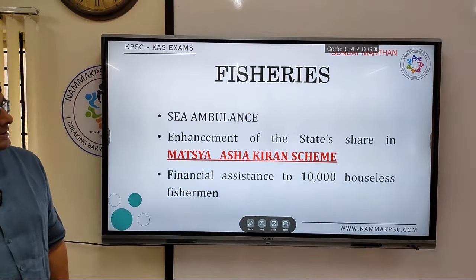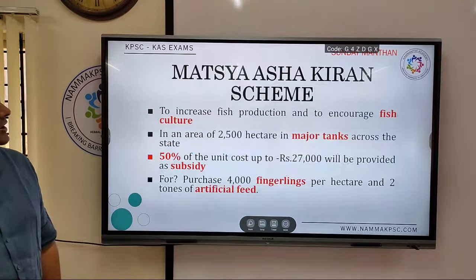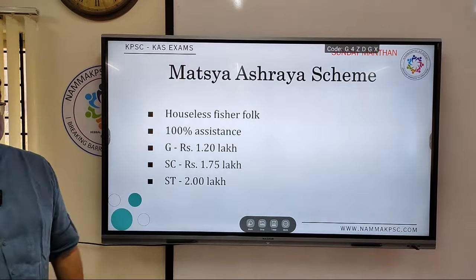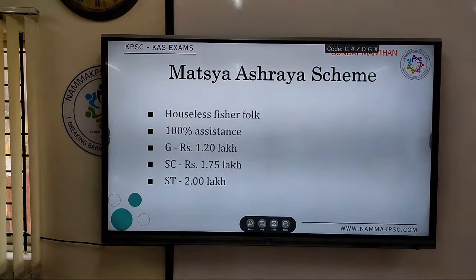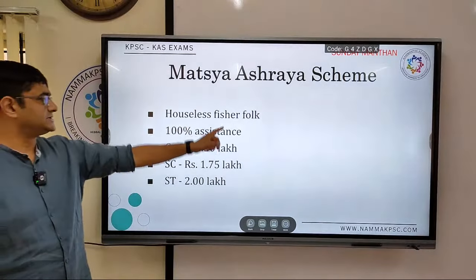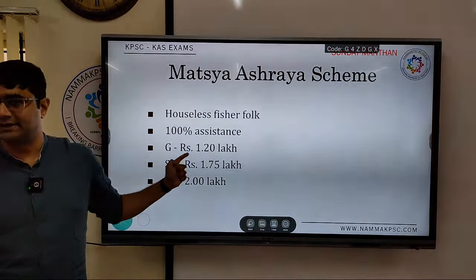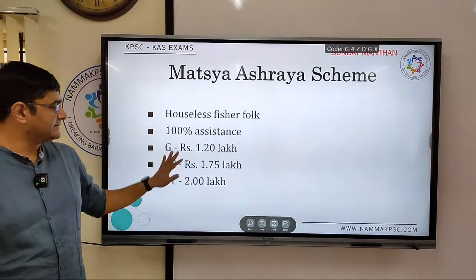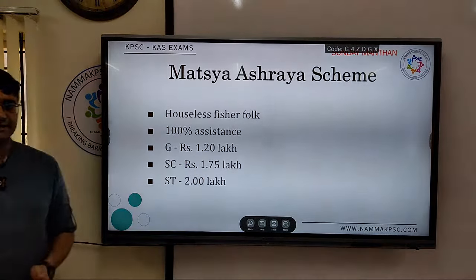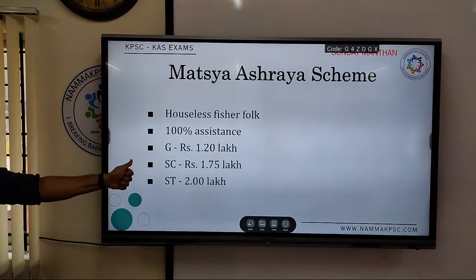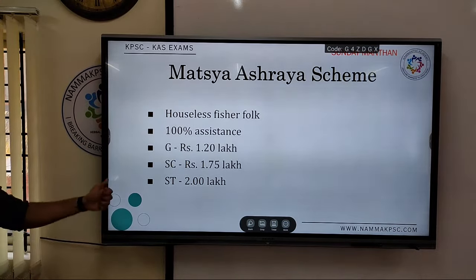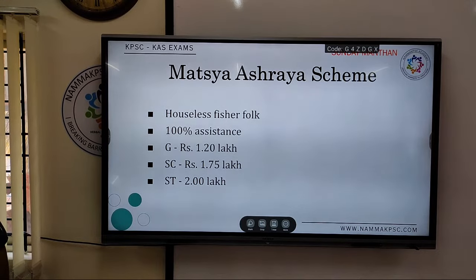The scheme for this is called the Matsya Ashraya scheme, for houseless fisher folk, with 100% assistance. The maximum amount given varies. For the general category, it is 1.2 lakh. For SC beneficiaries, 1.75 lakhs. And for ST beneficiaries, it is 2 lakhs.